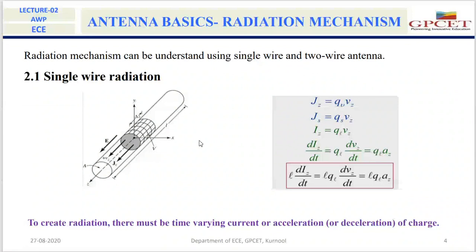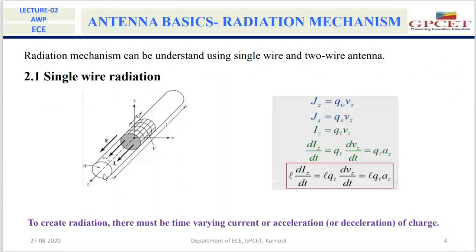I consider a conducting wire whose cross-sectional area is A, and I am placing this wire along the z axis. In this conducting wire there is a charge moving with a uniform velocity Vz. The current density over this cross-sectional area is Jz.